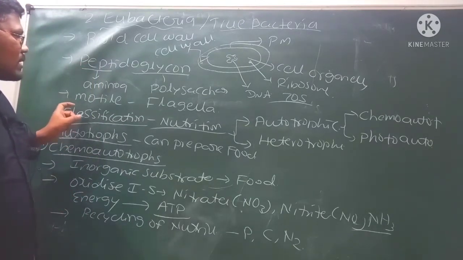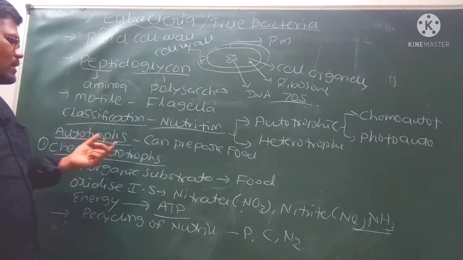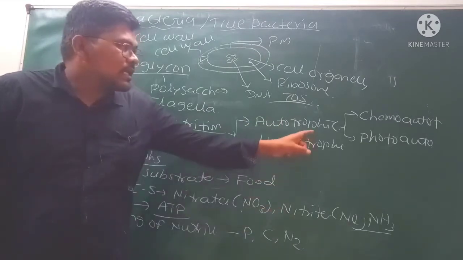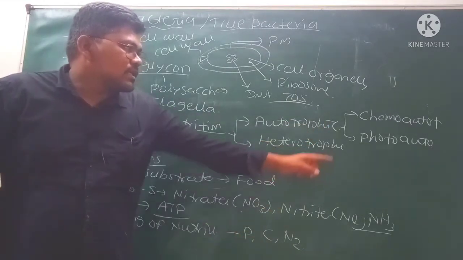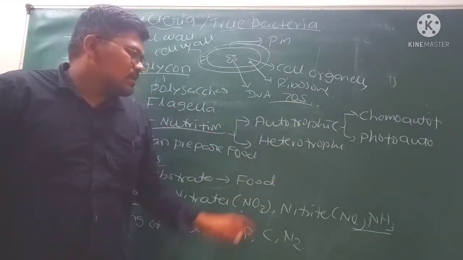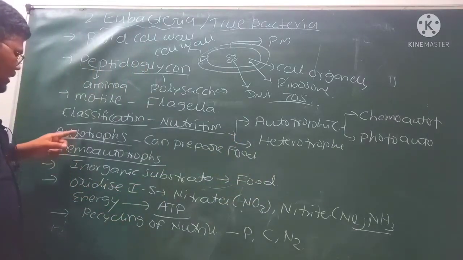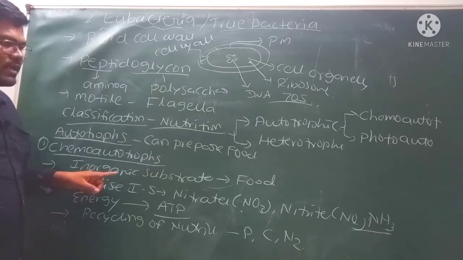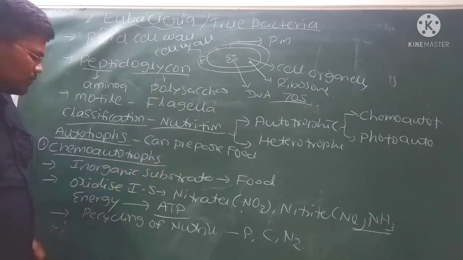If you observe the classification, eubacteria are divided into two groups, those are autotrophs and heterotrophs. Autotrophs are again divided into two groups, that are chemoautotrophs and photoautotrophs. Then we are discussing the autotrophs, in which chemoautotrophs will use inorganic substrates for production of food.